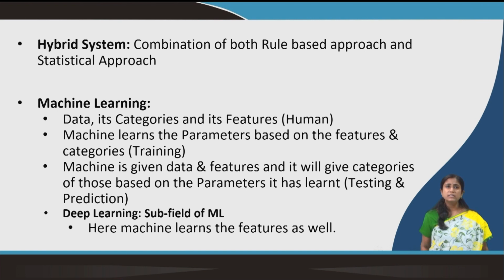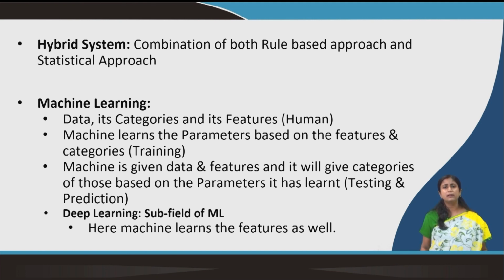So, what happens in machine learning? The data, its categories and its features are listed by humans. So, we have data, we collect data or we create data, and we give the data to the machine. We also give various categories to the machine.